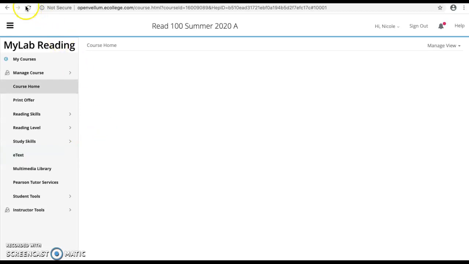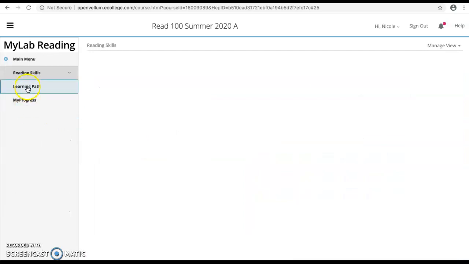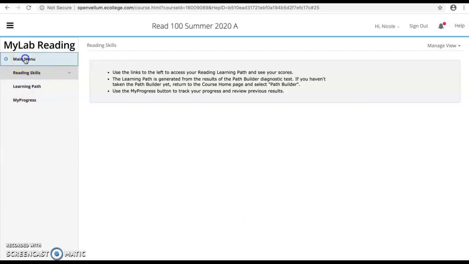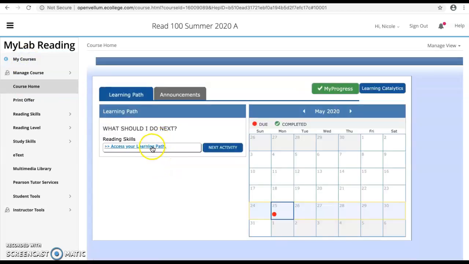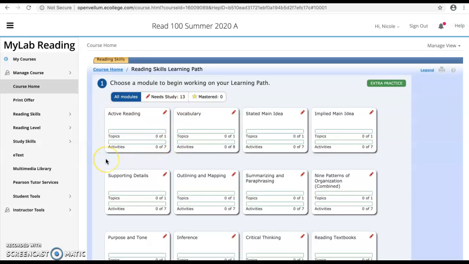Once you enter MyLab, you'll see a screen that looks exactly like mine. The only thing you need to click to get to our material is access your learning path. So you can get it right here, or you can click Reading Skills Learning Path. Either way, I think it's probably easiest to just grab it right from the home page. So click Access Your Learning Path, and here are our modules. Every week you will have 1 or 2 modules assigned. Now a module is this square. There are 13 modules total that we're going to do in our course.